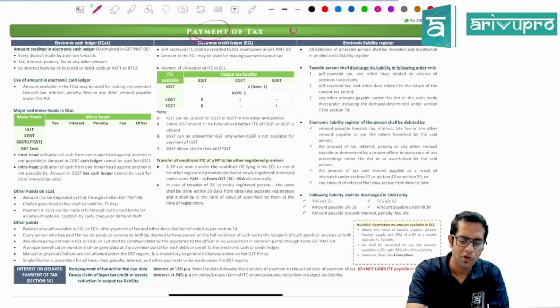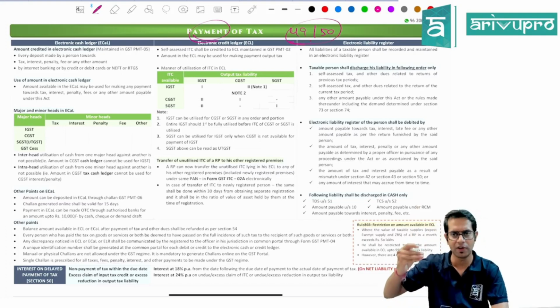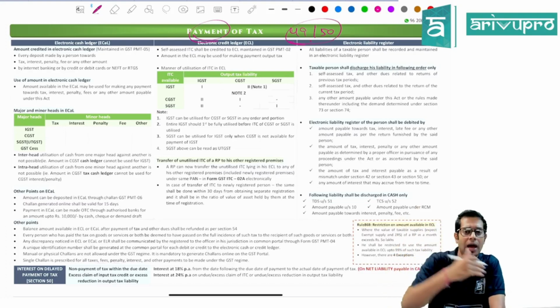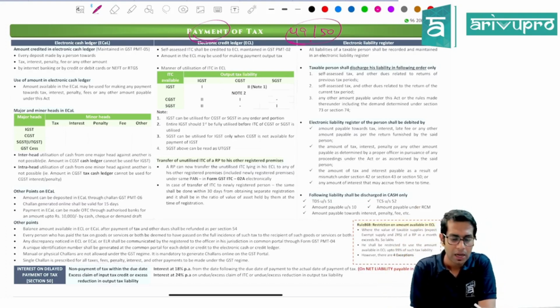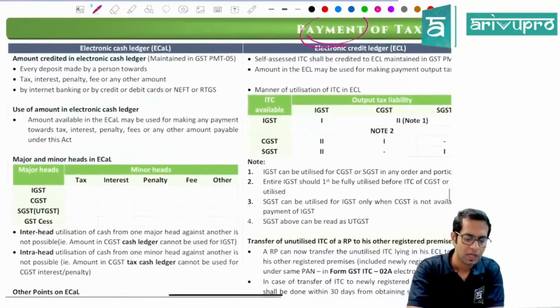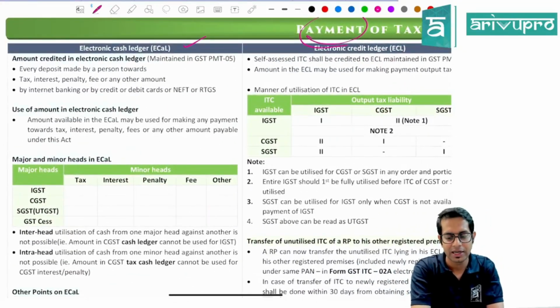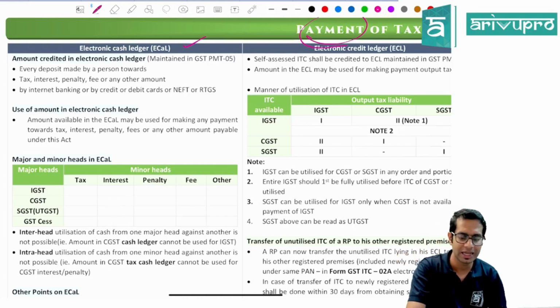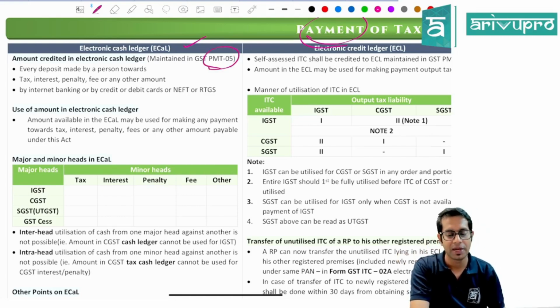Section 49 and section 50 talk about payment of tax. Section 49 talks about 3 different ledgers, and section 50 specifically talks about the interest liability for a delay in making the payment of tax. So there are three ledgers: electronic cash ledger, credit ledger, and liability register. The electronic cash ledger says every deposit which you are making under GST, whether it is a tax amount, interest amount, penalty amount, etc., will go and sit in this electronic cash ledger, which is maintained in form PMT 05.